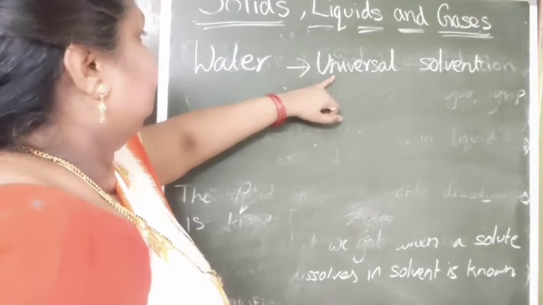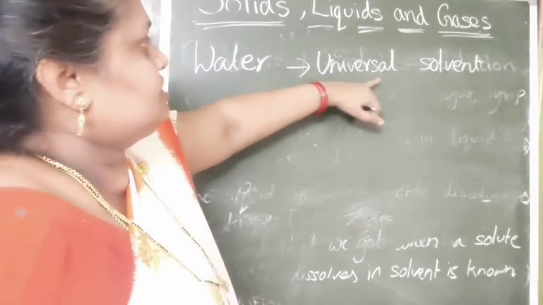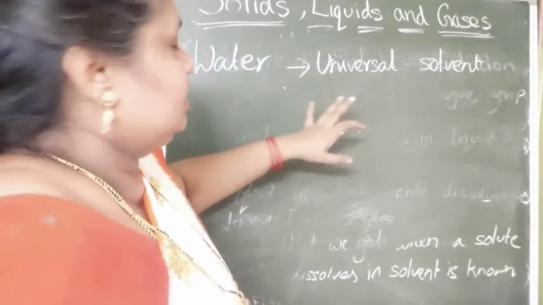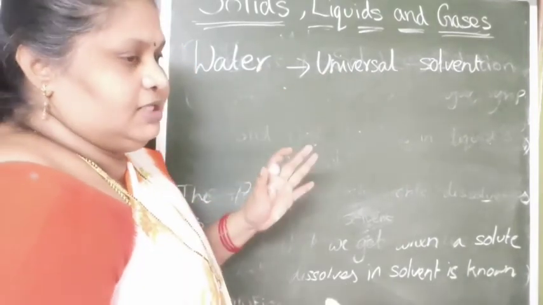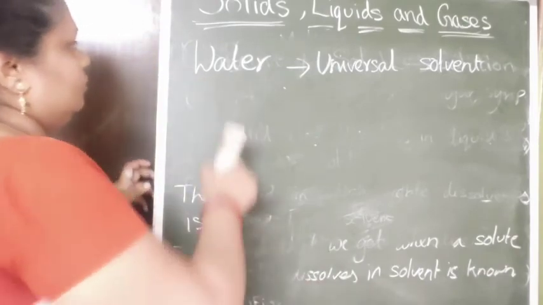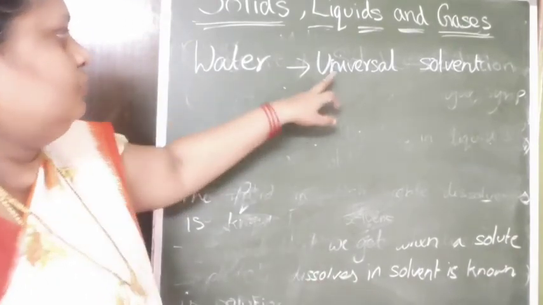In water, all the objects are dissolved, completely dissolved. So water is known as the universal solvent.